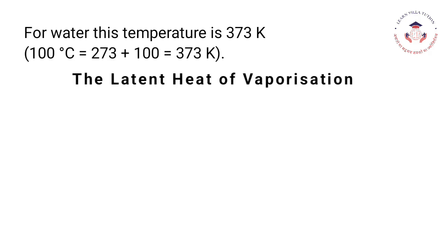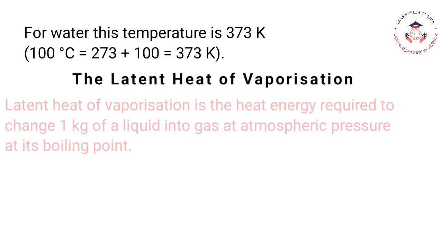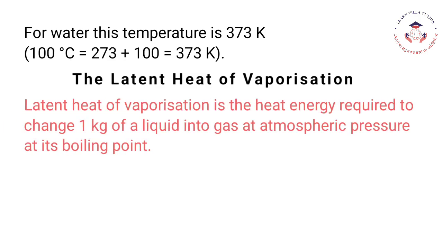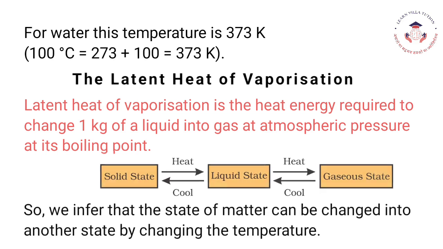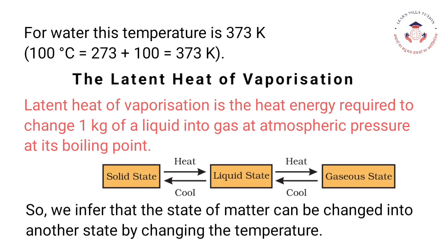The latent heat of vaporization. Latent heat of vaporization is the heat energy required to change 1 kilogram of a liquid into gas at atmospheric pressure at its boiling point. So, we infer that the state of matter can be changed into another state by changing the temperature.